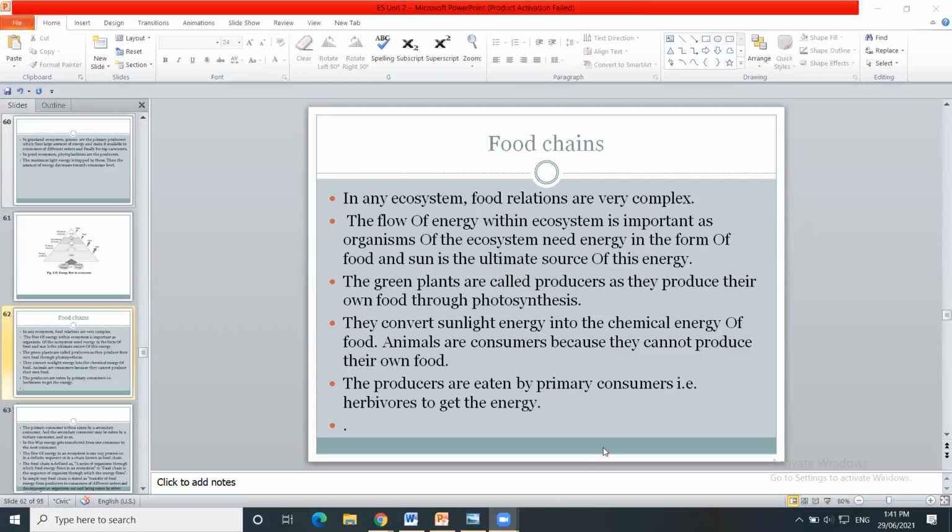So green plants are the producers. They produce their own food through the photosynthesis process. They take their energy from the sunlight. They convert the sunlight energy into chemical energy of the food. They produce the food that is useful for the consumers: primary consumers, secondary consumers, and tertiary consumers.